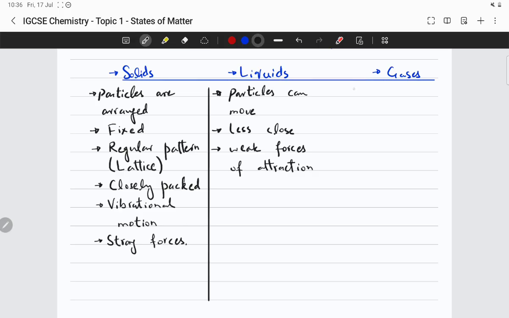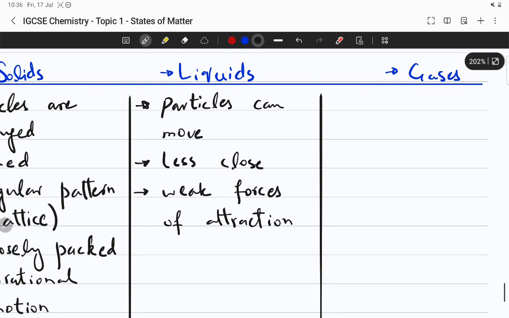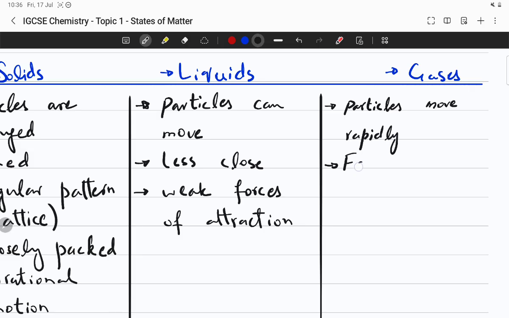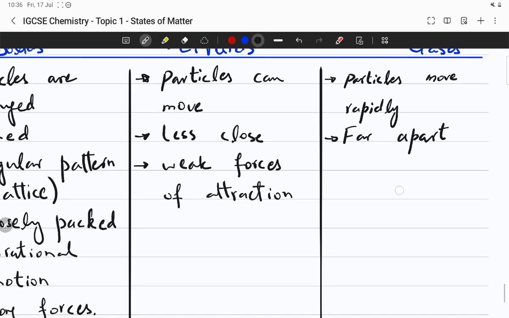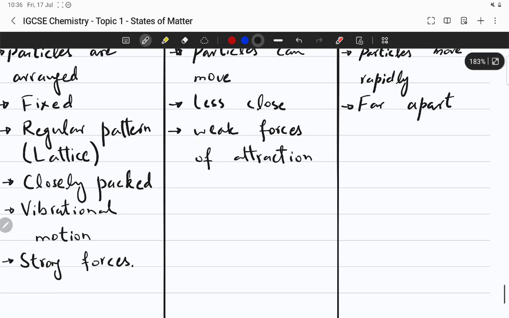I hope you got that. In the case of gases, the particles are far apart. Particles move rapidly. They are far apart from each other, with much more space between them.